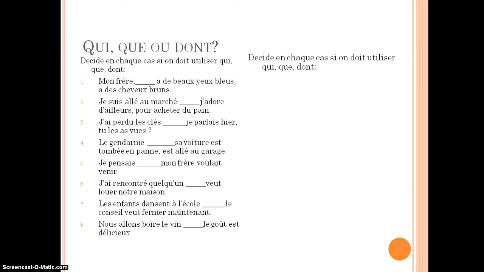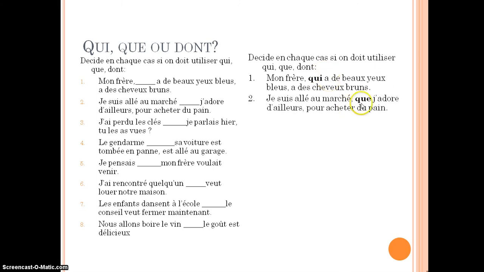Okay, so numéro 1. Mon frère qui a de beaux yeux bleus a des cheveux bruns. Now we've got qui followed by the verb here. We're not introducing a new person or new subject, so we just put qui plus the verb, right? So that's why it's qui. This one here is easier, as easy as the other one. Because we're introducing the subject again, we put que this time. So je suis allé au marché, que j'adore d'ailleurs, pour acheter du pain.